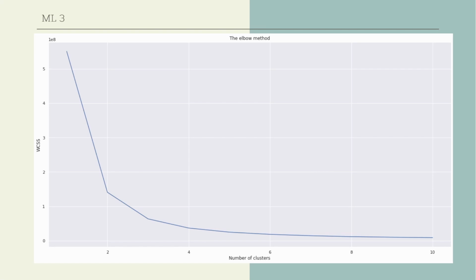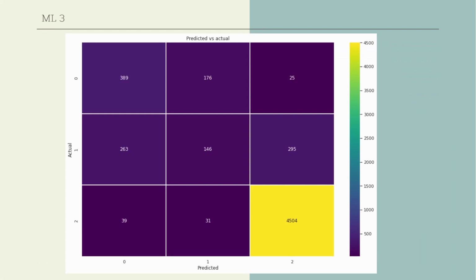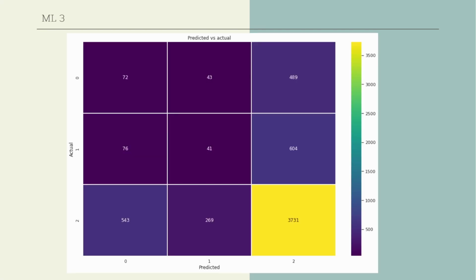Next, we wanted to see how accurate our model was at predicting values that belong to certain classes. We used a KNN to do this, K nearest neighbor. Our accuracy for this model came back at 86%. And the confusion matrix showed that the true negative was the highest at 4,504. Then we used the decision tree. Again, we received a high, but it could be higher, accuracy score at around 86% for the train and the test.